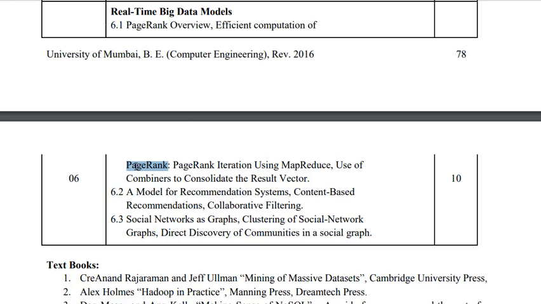Suppose you are firing a query on Google, consider APSIT College of Engineering. Immediately after firing this query, if you observe the address bar, you may find it is firing like APSIT plus college plus of plus engineering. So all these keywords are crawled separately in the data mines, and depending on that, the most relevant page which fulfills all these keywords is brought in front of you.